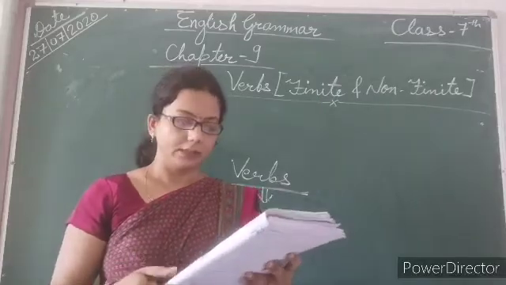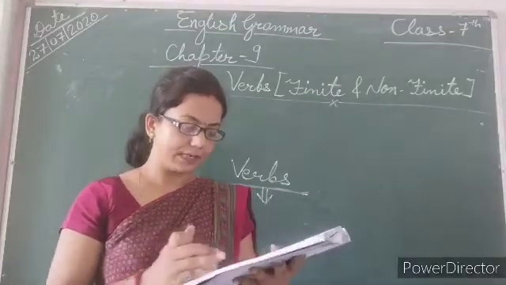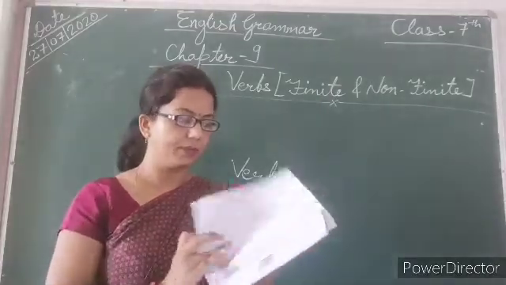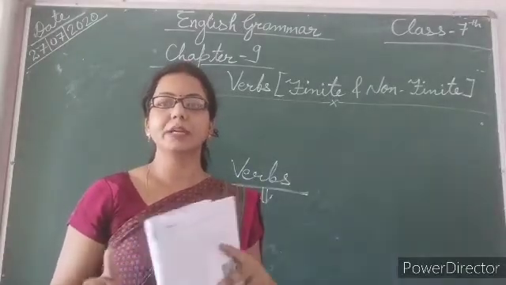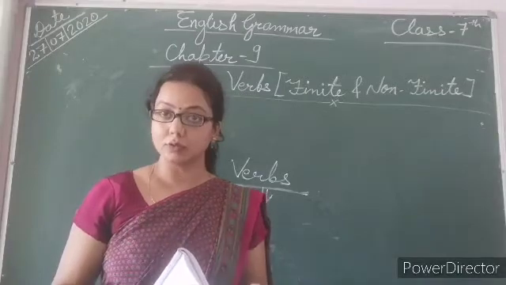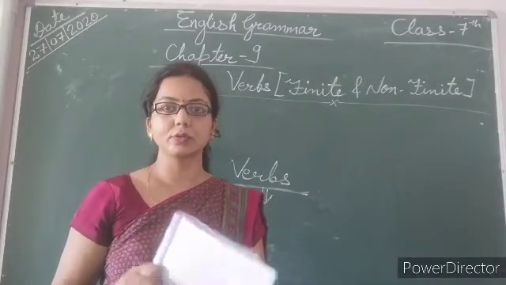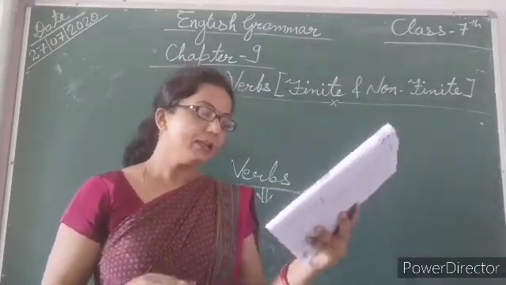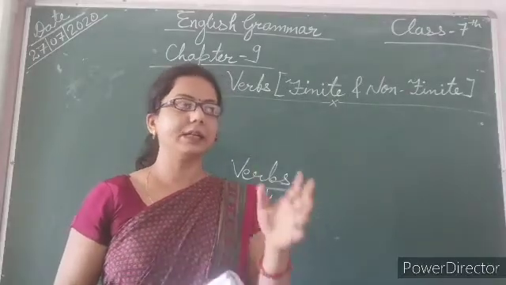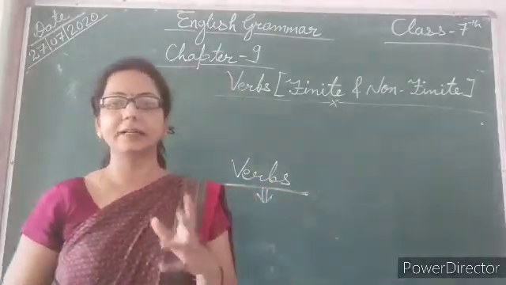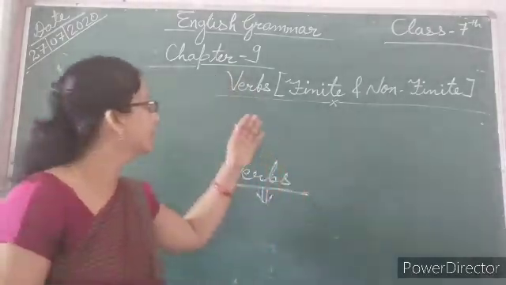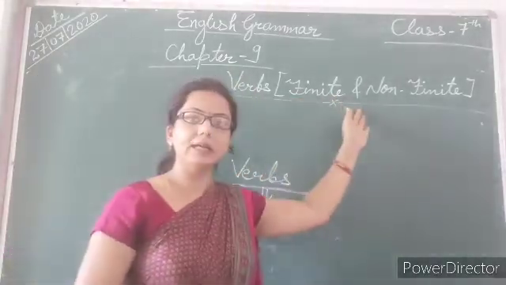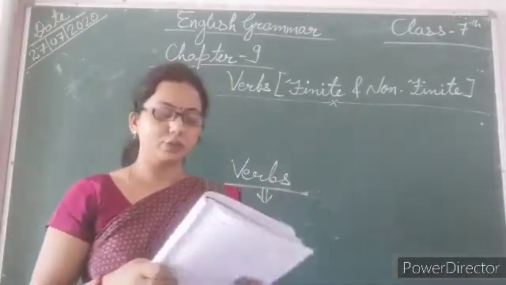After some time in your chapter, we will talk about some different forms of the verb which behave like a noun, sometimes a subject also. If we categorize verbs, we get two types or two forms here, finite and non-finite.